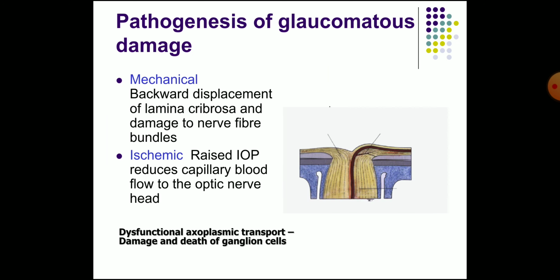Now what is the pathogenesis of glaucomatous damage? What happens in glaucoma? What is the damage occurring? One is mechanical and the other is ischemic. In the mechanical, backward displacement of the lamina cribrosa and damage to the nerve fiber bundles occurs. Then in ischemic, raised intraocular pressure reduces the capillary blood flow to the optic nerve head.